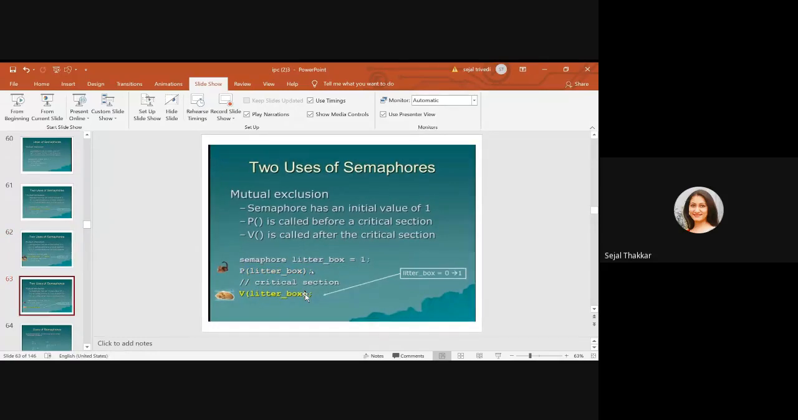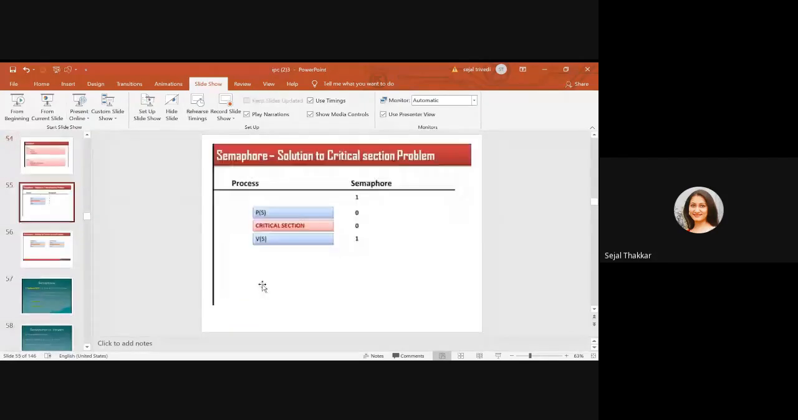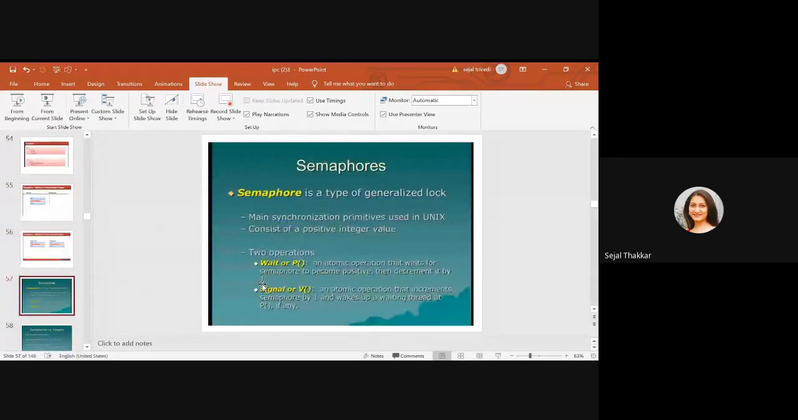When it becomes 1, it means the litter box is empty, the cat came out of the litter box, and the other cat can enter. So this is the logic behind the semaphore. So a semaphore is a generalized lock.